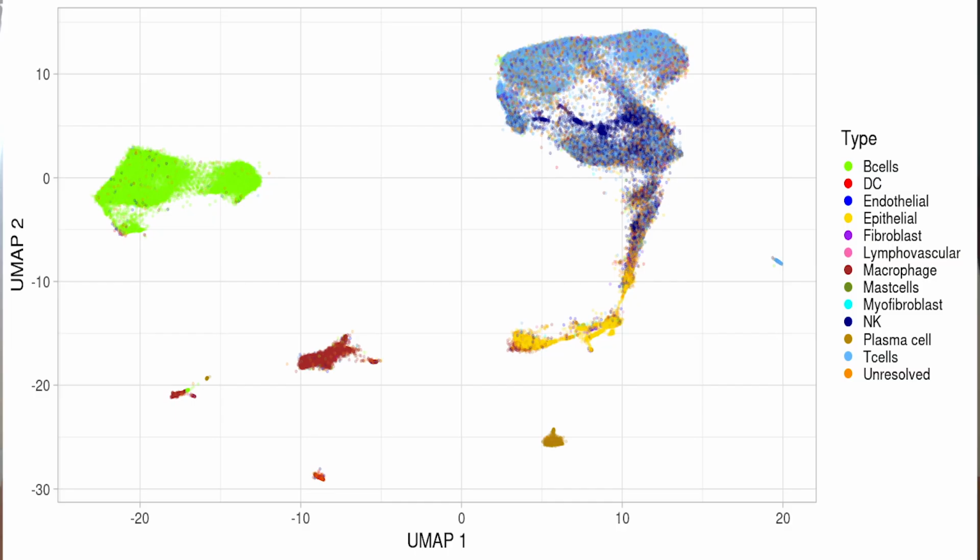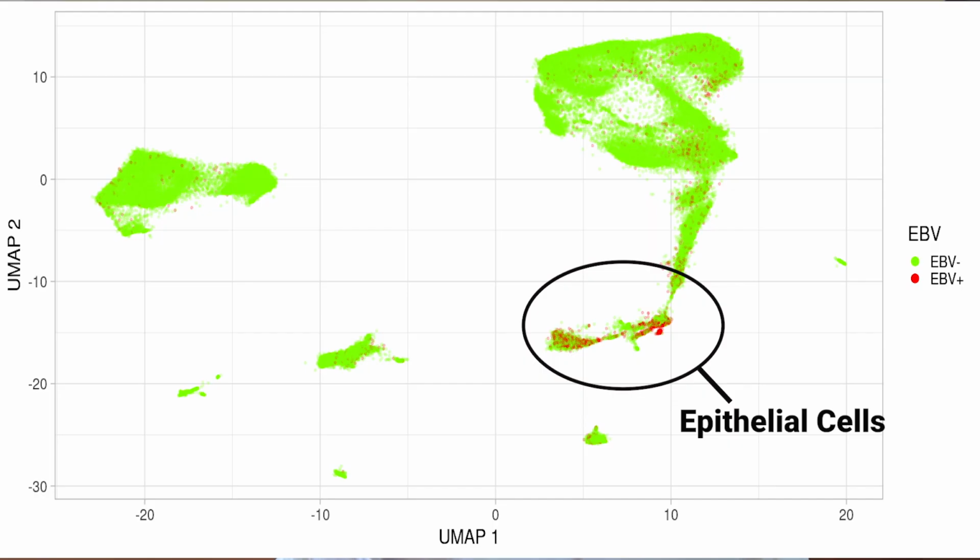We then proceeded with the plot labeled by cell type. From this plot, we could derive that doublets are adequately removed and that epithelial cells are divided into 2 groups. Additionally, we labeled the cells by their EBV expression. This is shown in this plot. We can see that EBV is predominantly found in epithelial cells.